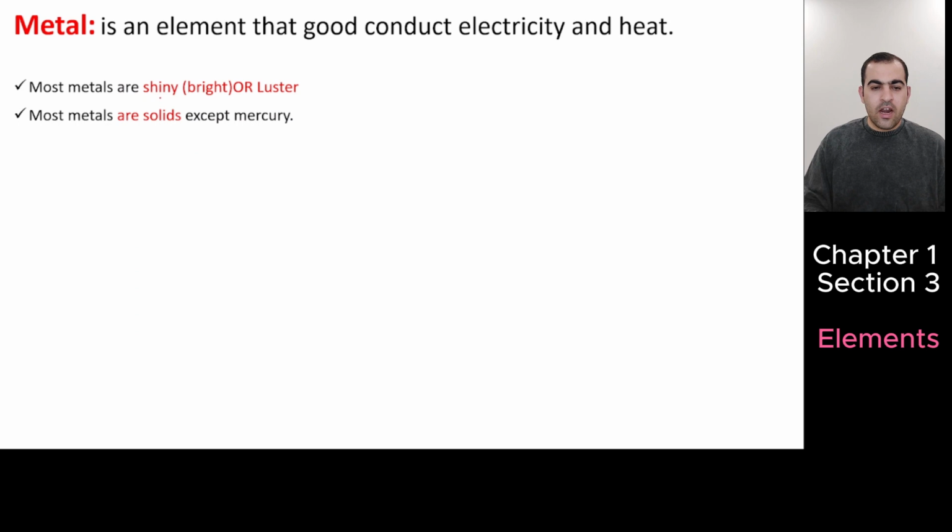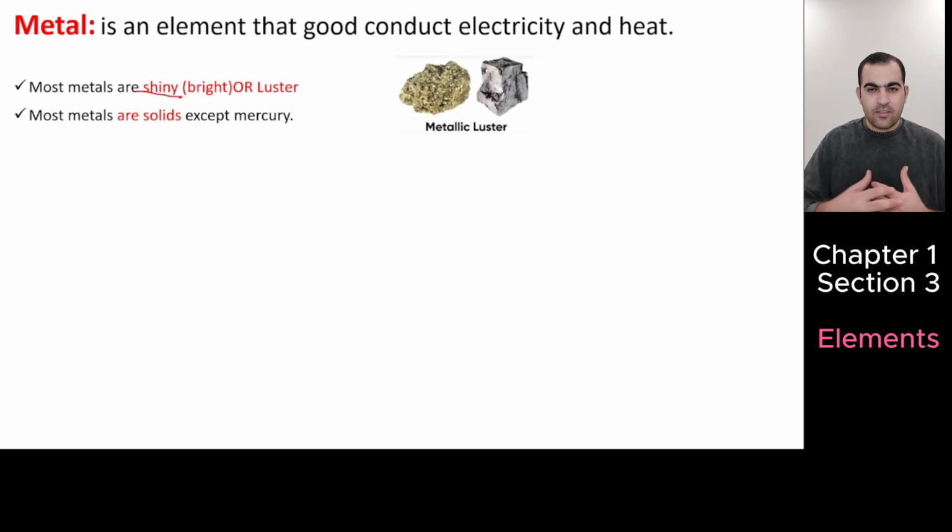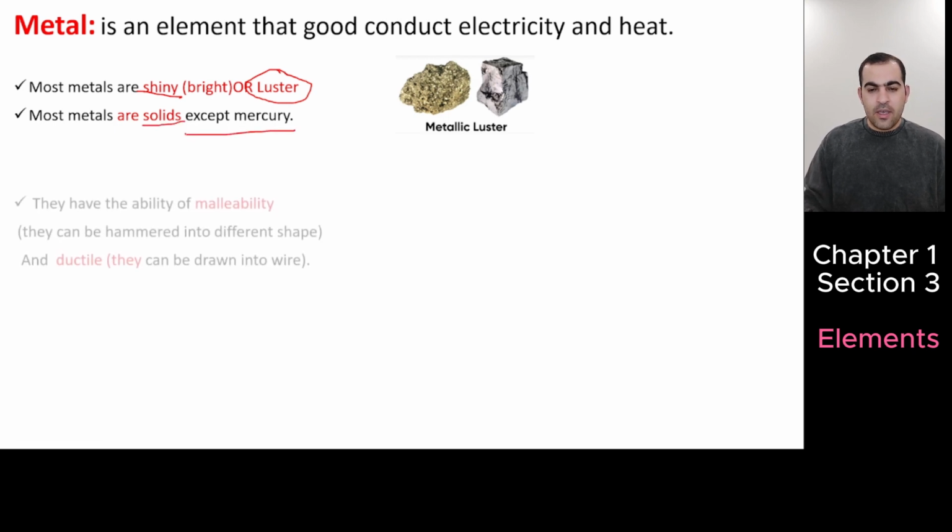Most metals are shiny. They reflect light. We can also say they are bright, or they have the luster property. In chemistry, we say luster. Most metals are solids, except mercury.